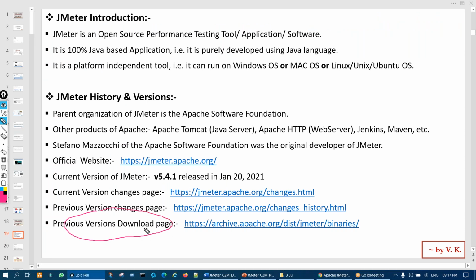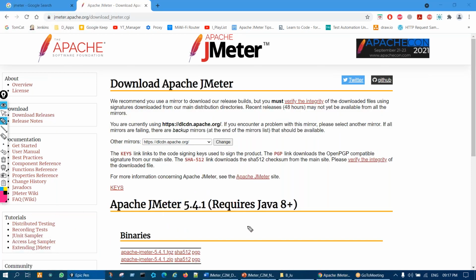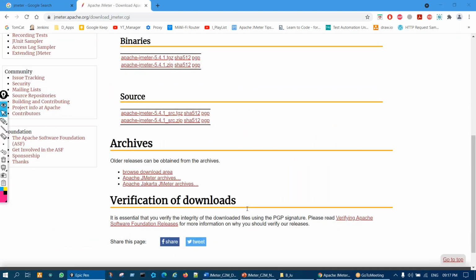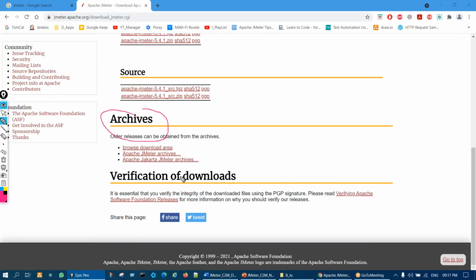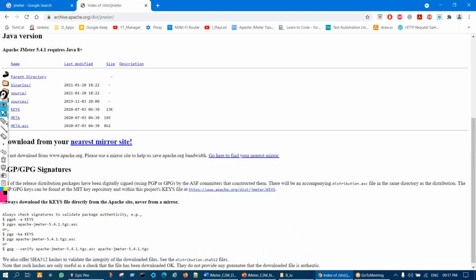And from where you can download the previous version: JMeter has a very nice feature, they keep everything. Let us say you want to download a previous version. Again, you go to download releases, where the latest version is there. If you scroll down, you'll see Archives. In this, you see the middle one, Apache JMeter archives. Click on that link, and on the next page click on the link called binaries.